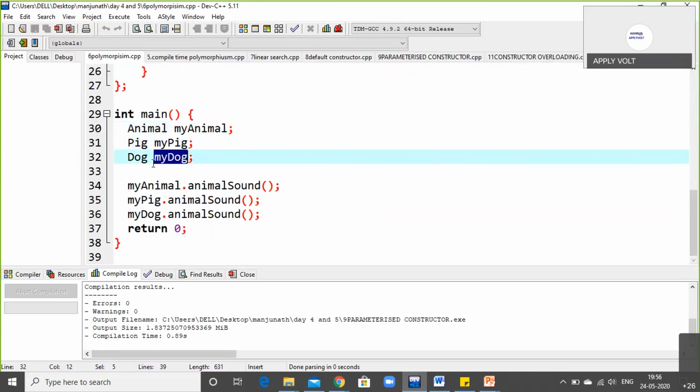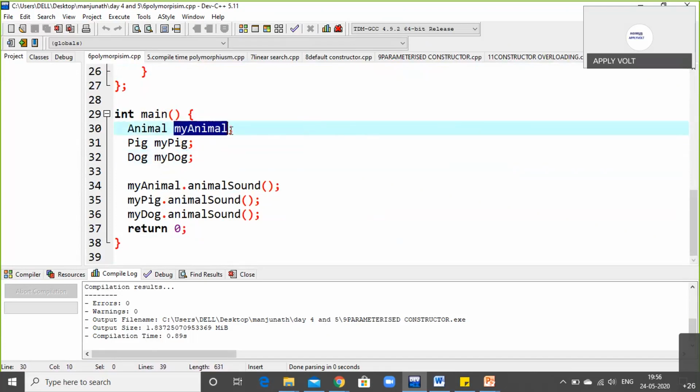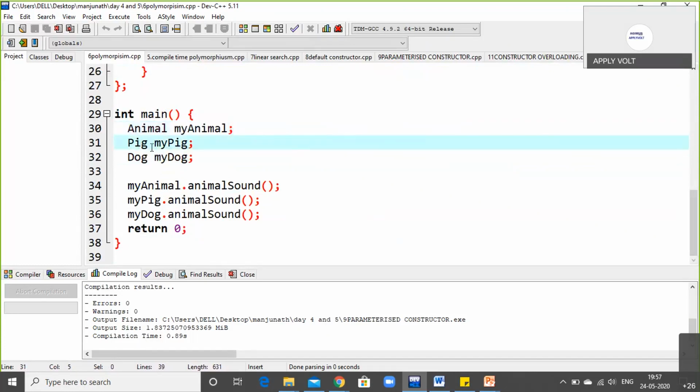But what I'm going to do is mix all the three forms and make it a single form, that is polymorphism. So animal is a base class, and I have created an object called my animal. Pig is a derived class, and I created an object called my pig.